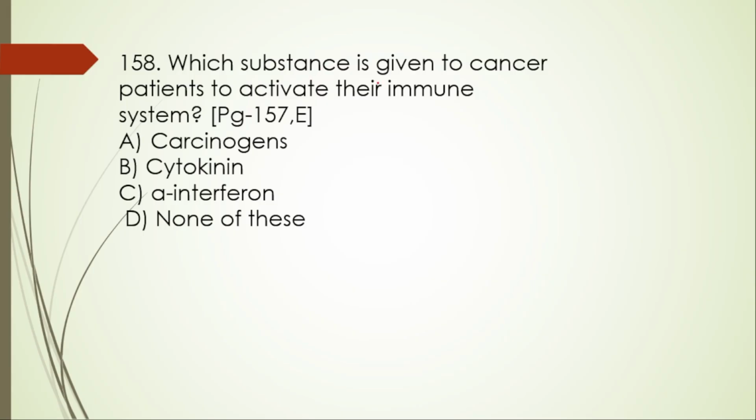Which substance is given to cancer patients to activate their immune system? Here the options are A, carcinogens, B, cytokinins, C, alpha interferons, D, none of this. So here the right option is C, alpha interferons.